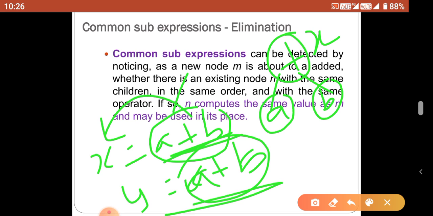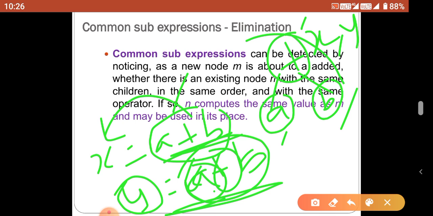Now come to Y equal to A plus B. Check whether A is already present or not. It is present. B is also present. The operator plus is also present. So A plus B is already named X. So use the same node for Y, that is, X, Y. The same tree is used for the two variables X and Y, because X and Y have the same values.